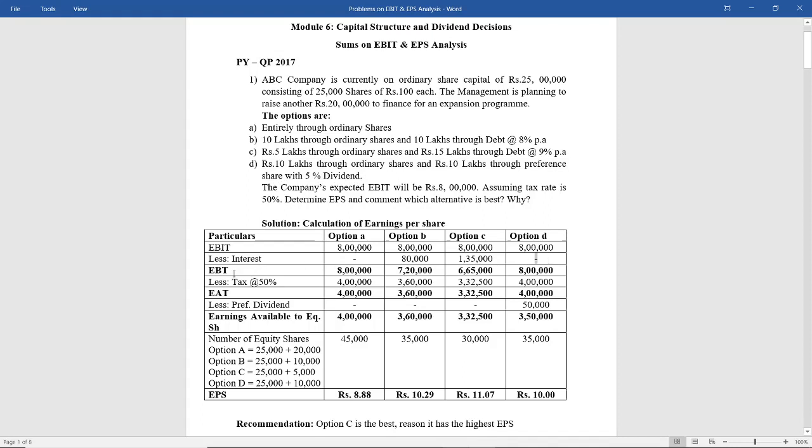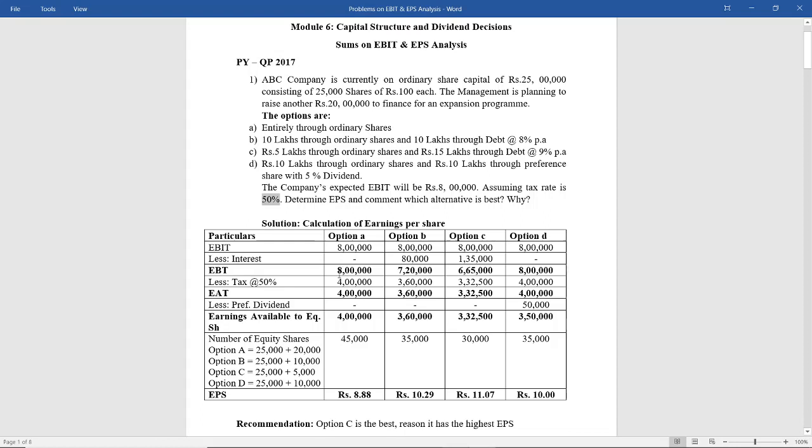Next we get EBT. Now what is EBT? EBIT less interest. So 8 lakh minus interest, you get 8 lakh. On similar lines you subtract interest from EBIT and you will get EBT. After subtracting interest, your next step is to deduct the tax. Here it is already given that tax is at 50%. Tax is always calculated on EBT.